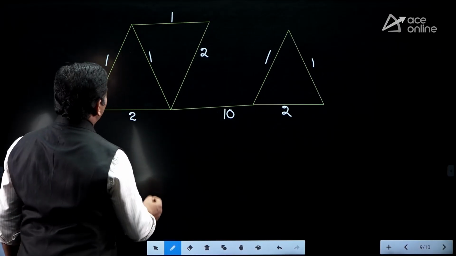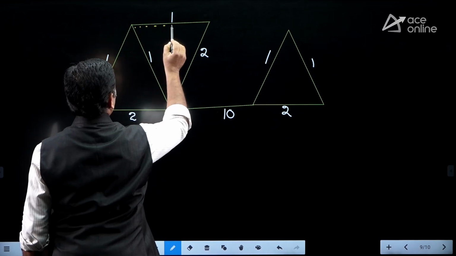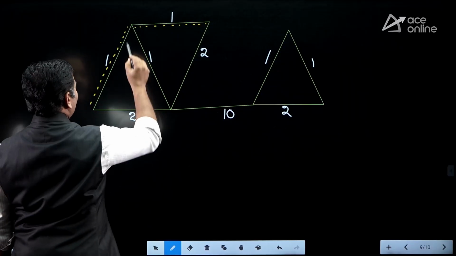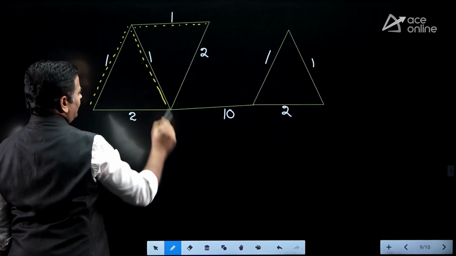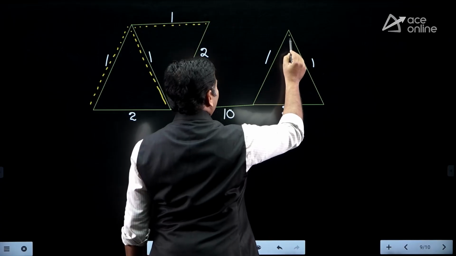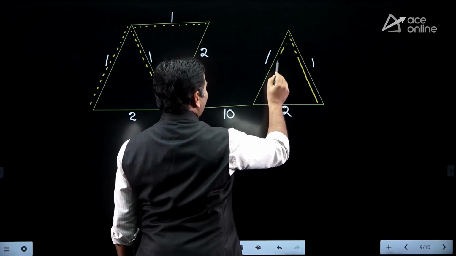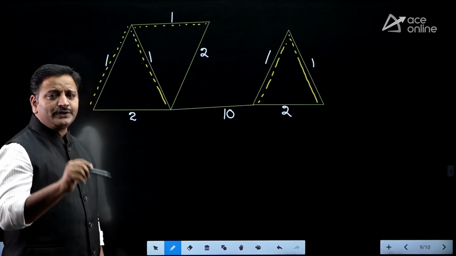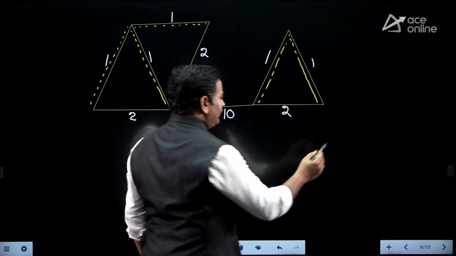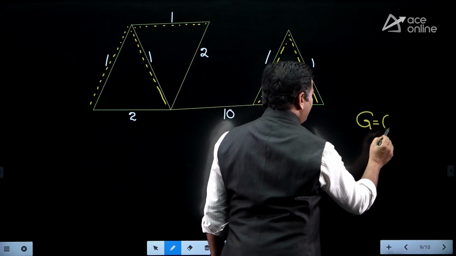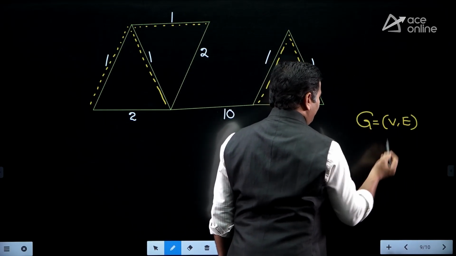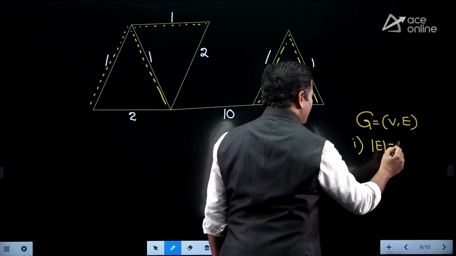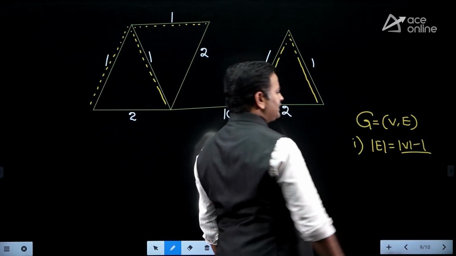In that case, if you apply that algorithm, obviously the first weight is the minimum weight. I can select this edge 1, then I can select the second minimum, then the third minimum, right, friends? After that take the fourth minimum, then the fifth minimum. Total 5 edges are completed. But actually, how many edges do you need to include, friends? In a spanning tree, if the graph G equals (V, E), the number of edges must be equal to the number of vertices minus 1. These many edges we need to include.